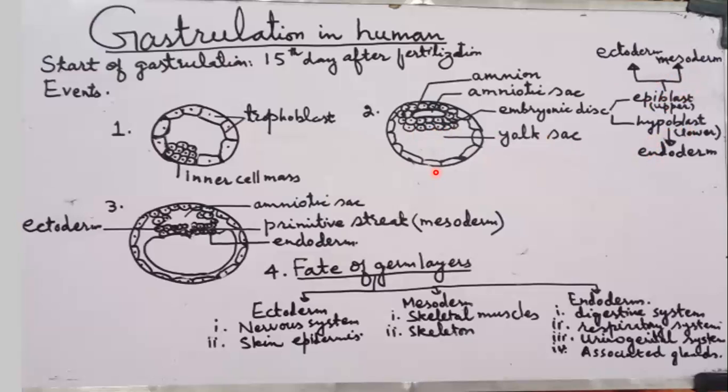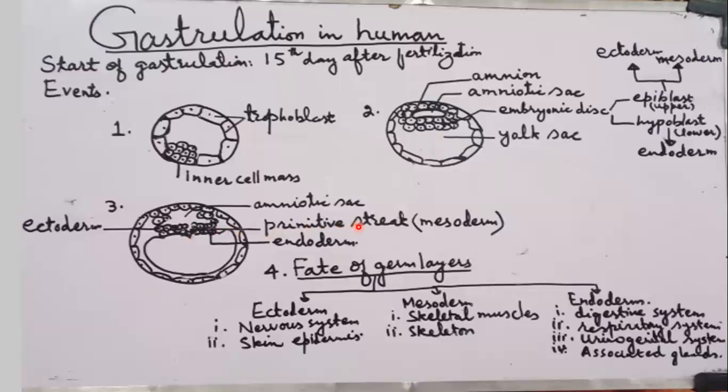The third main event which occurs during gastrulation is that cells present in the epiblast in the middle start migrating inward. These cells form a small streak-like structure which is called what?